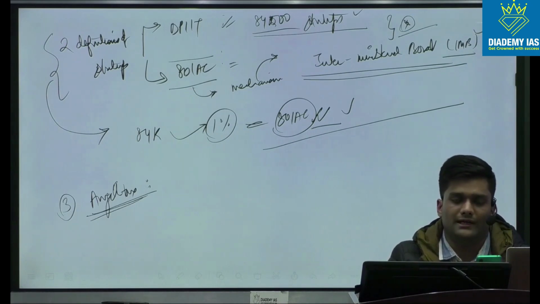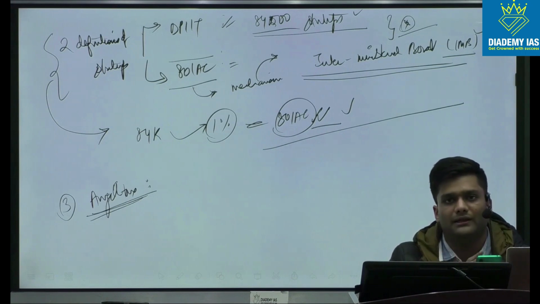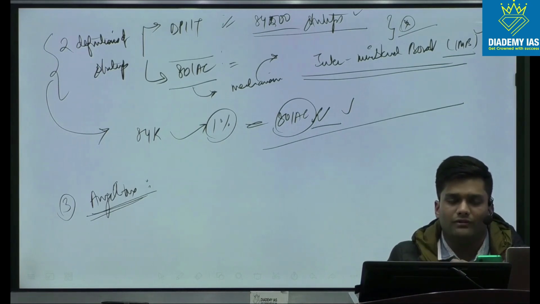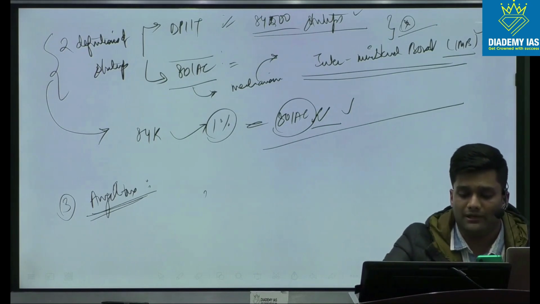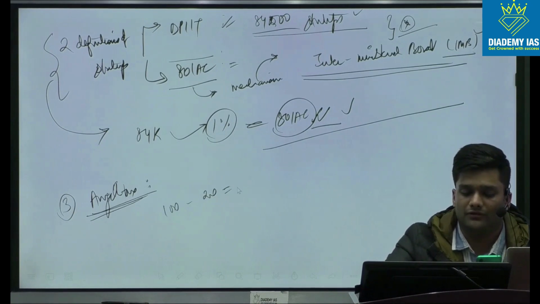So if the startup's intrinsic value of a share is 10 rupees, they are investing in the company at the rate of 20 or 50 or 100. So there is a gap which is created, and now with the introduction of angel tax in the last decade, we saw that the difference, for example, if the fair market value is 20 and you have invested at 100, the difference of 80